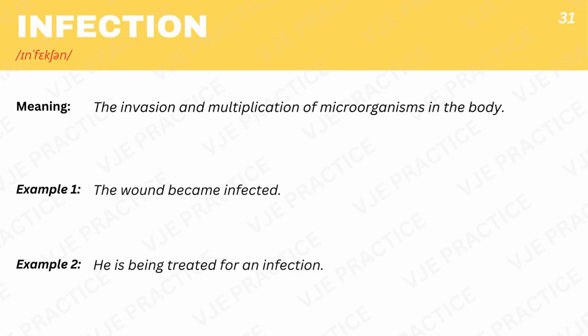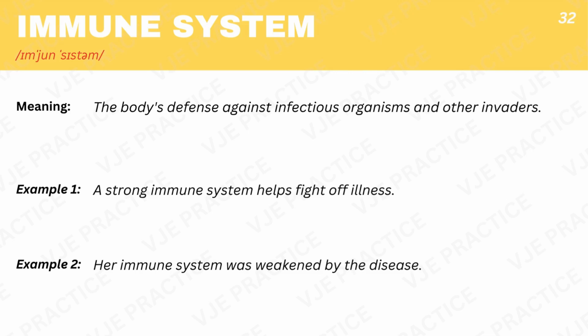Infection, the invasion and multiplication of microorganisms in the body. Example 1. The wound became infected. Example 2. He is being treated for an infection. Immune system, the body's defense against infectious organisms and other invaders. Example 1. A strong immune system helps fight off illness. Example 2. Her immune system was weakened by the disease.